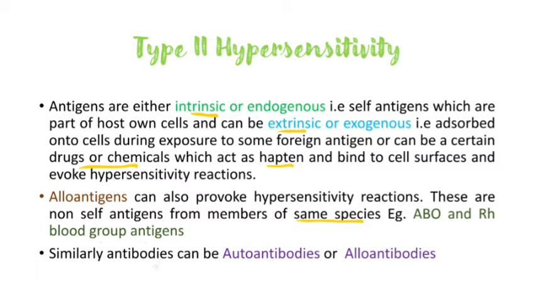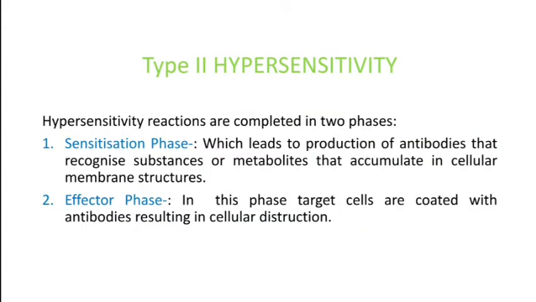Similarly, antibodies can be autoantibodies or alloantibodies. Hypersensitivity reactions are completed in two phases. First one is the sensitization phase, which leads to the production of antibodies that recognize substances or metabolites that accumulate in cellular membrane structures.